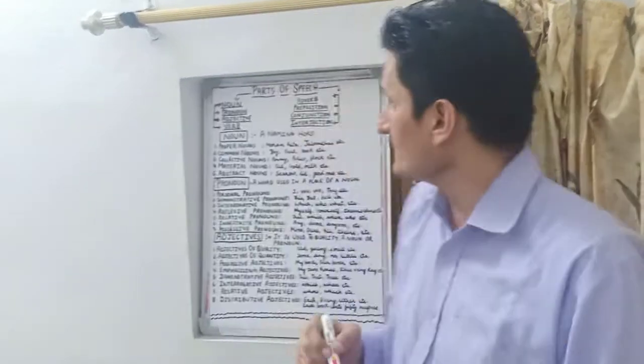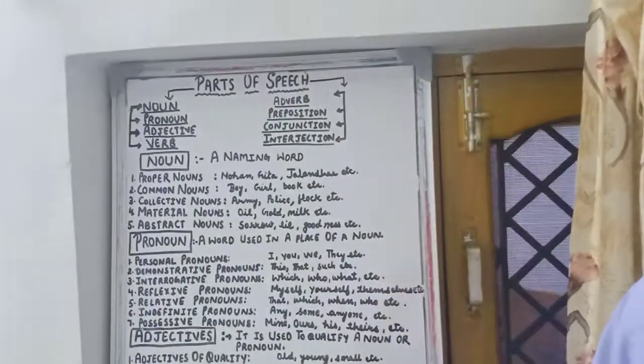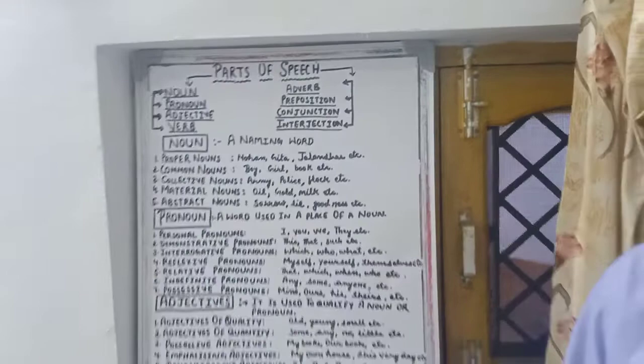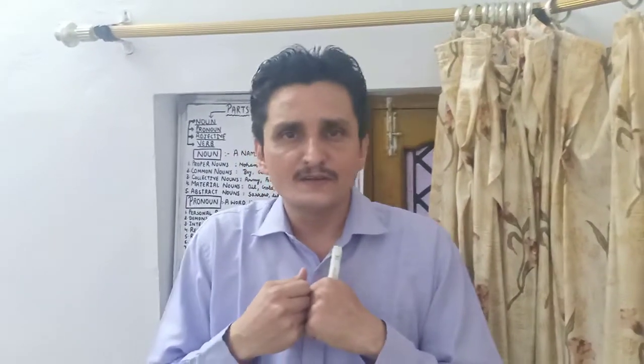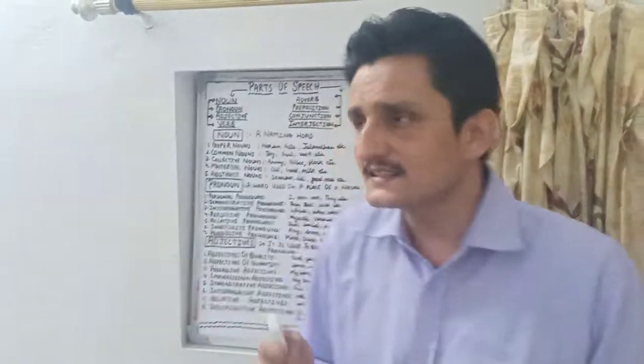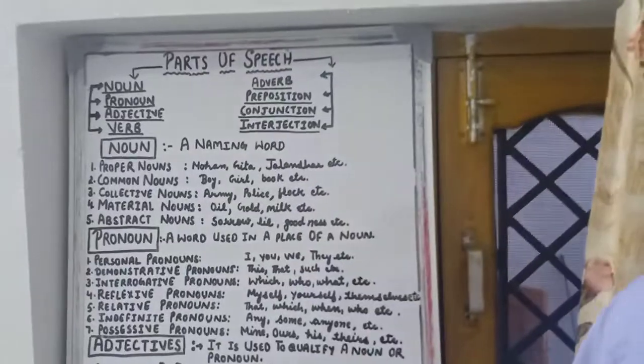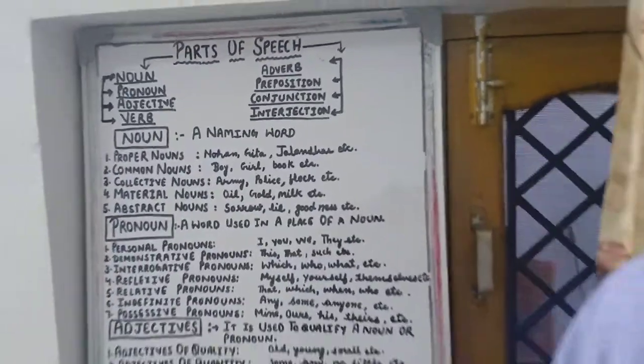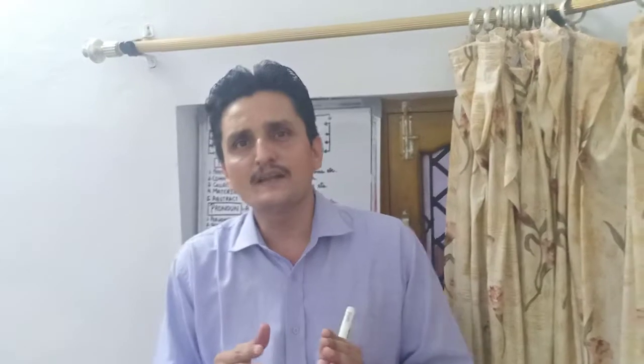Clear? Next is preposition. We did it in our previous videos. Preposition, pre plus position. Preposition is a word which takes its position before a noun or a pronoun. In a very simple manner, I have taught you through my different videos, part 1 and part 2, so it was already discussed. Next is conjunction. Conjunction is a joining word.